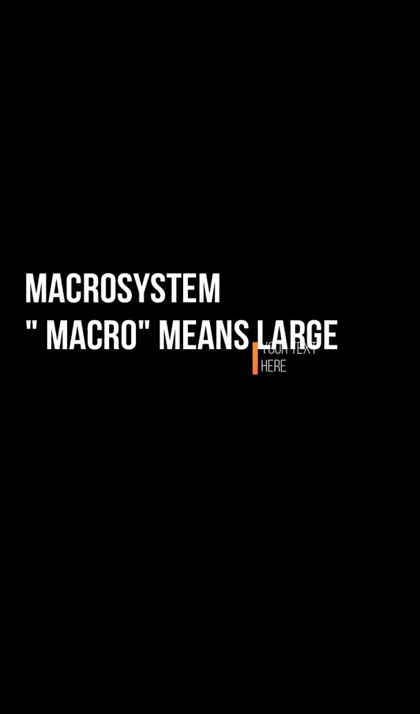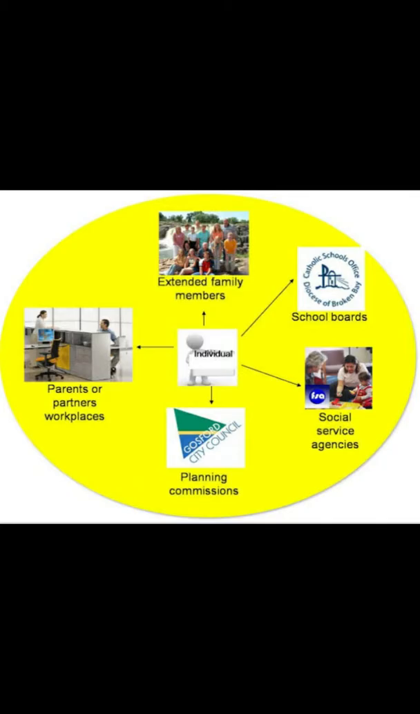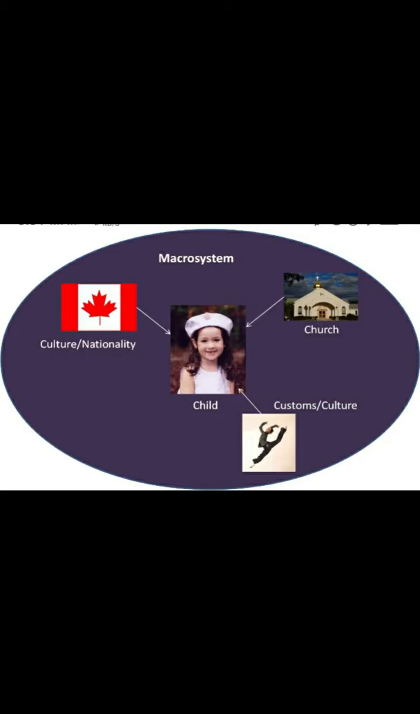Next is the macrosystem. The prefix macro comes from the Greek for large and is used because this system is thought to be all-encompassing. It is the fourth and outermost layer of the bioecological model. It encompasses cultural and societal beliefs and programming that influence an individual's development. Examples of this would include gender norms or religious influences.